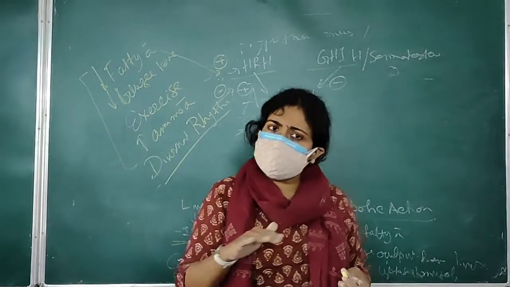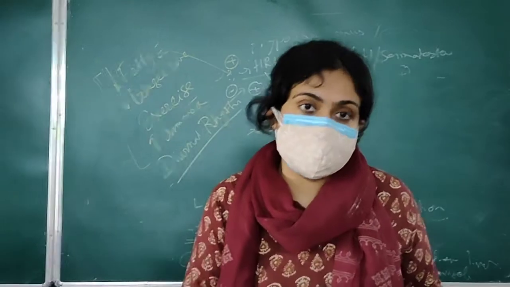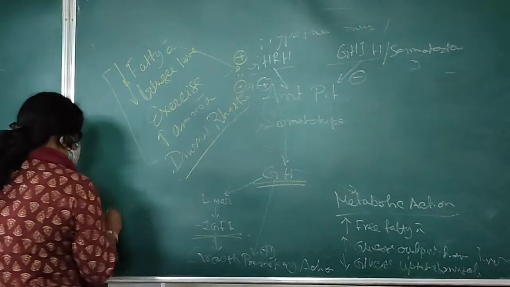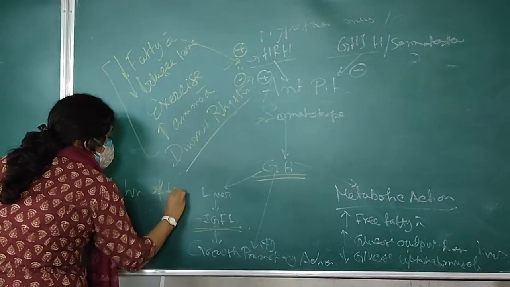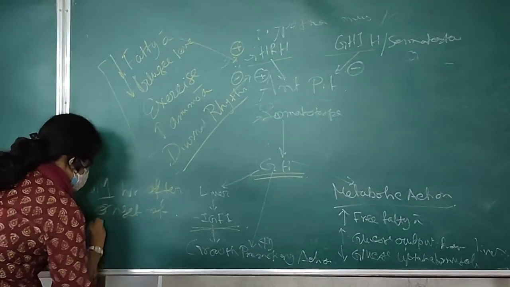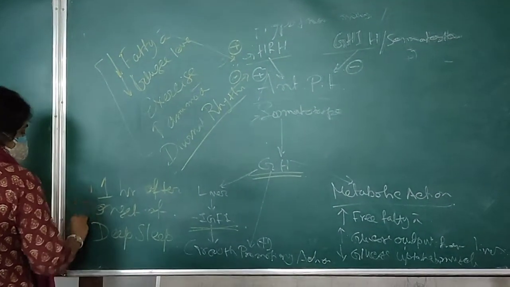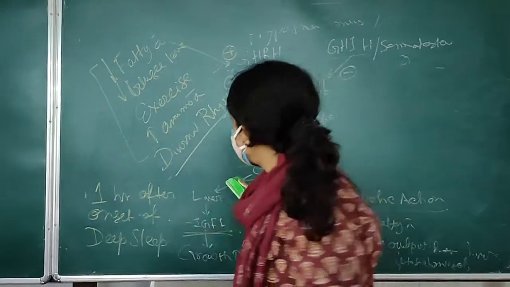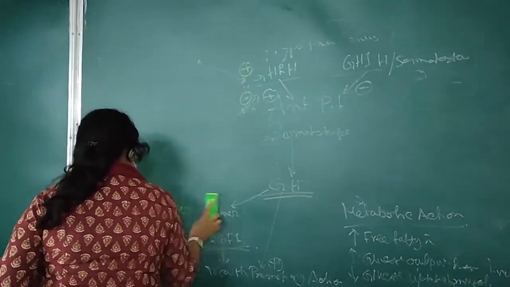Growth hormone maintains a very low level during daytime, and it starts to take its peak when a person is asleep, and its highest concentration reaches 1 hour after onset of deep sleep. Okay, and it's almost 5 times higher than the low daytime value. So these are the factors which actually regulate growth hormone secretion.